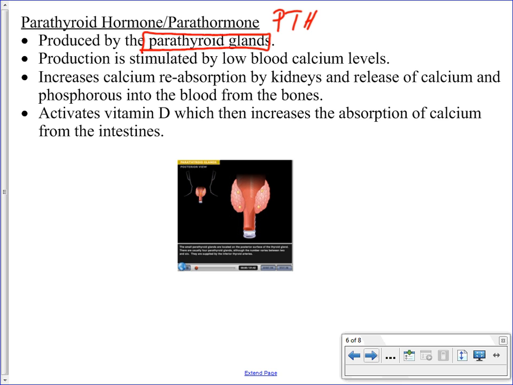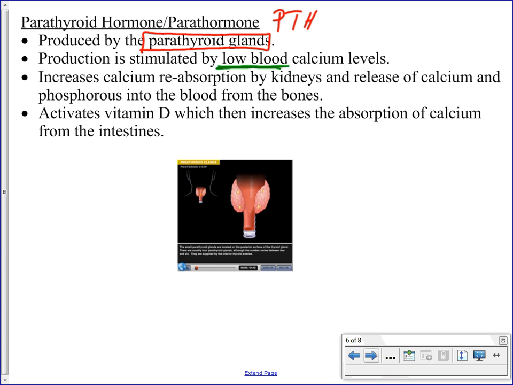So the parathyroid glands are going to produce their hormone, the parathyroid hormone, when the amount of calcium in the blood, again, it's the blood that we're focusing on here, is low. That is when we're going to have the production of the parathyroid hormone.